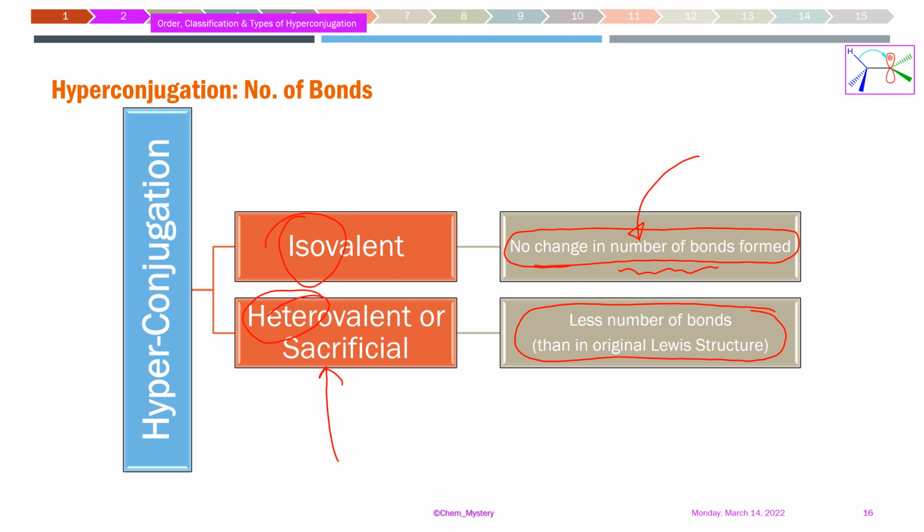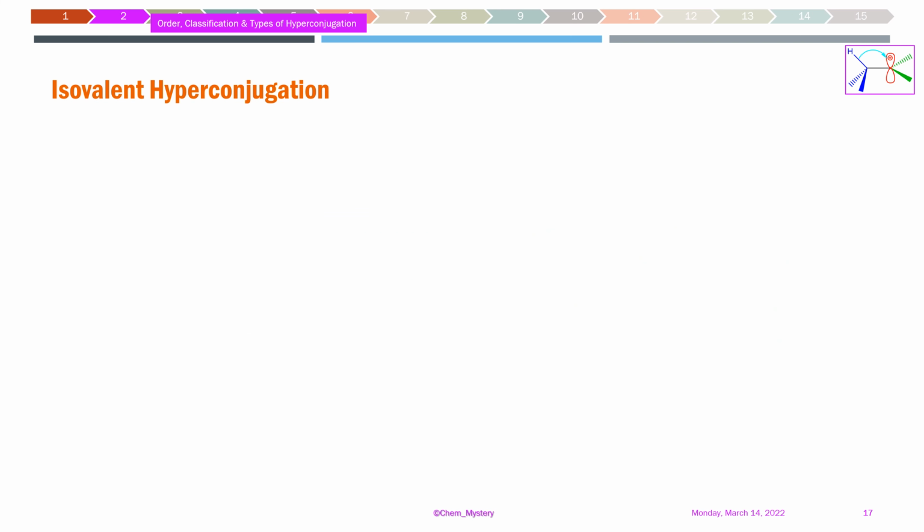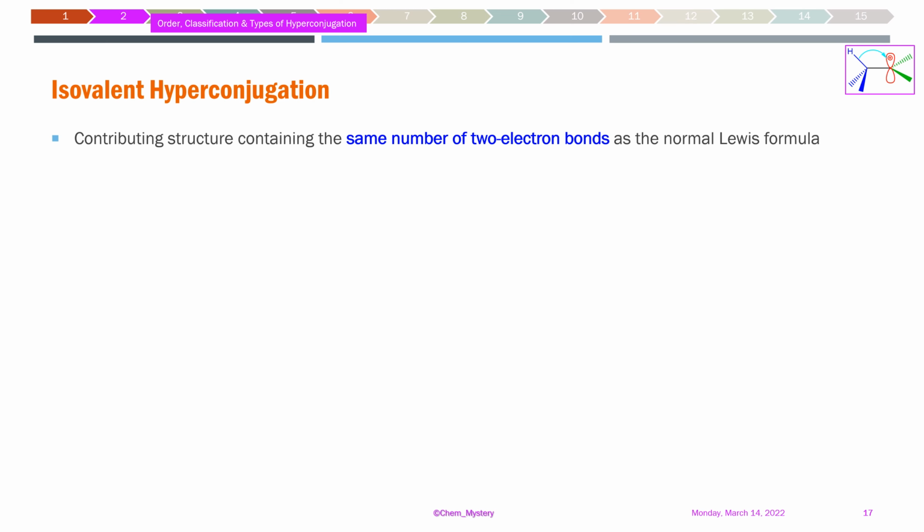And heterovalent is also called sacrificial. The reason is that at least one of the bonds is being sacrificed. If you say sacrifice, that means there should be fewer bonds. So when we say isovalent hyperconjugation, this is the same number of bonds present earlier in our molecule, and in the next structure which we write after hyperconjugation, there also we have the same number of bonds present. That is what we call isovalent hyperconjugation.